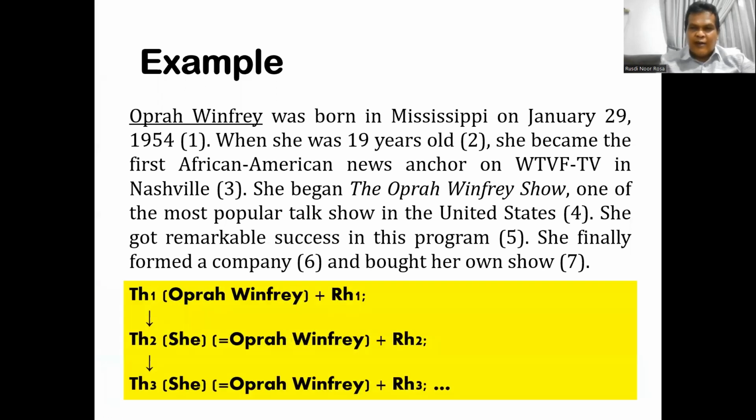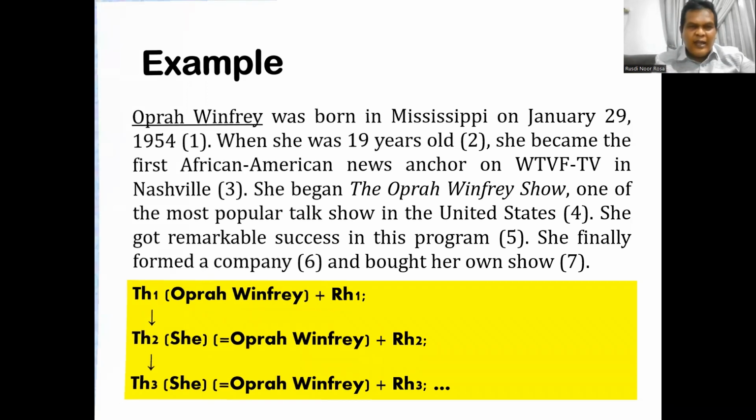So we have here constant continuous theme or constant continuous progression. So you see, theme two is just the same as the information in theme one. And theme three also has the same information as theme one. So this is constant continuous.